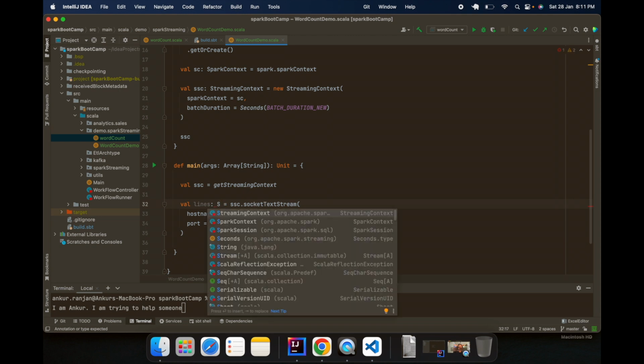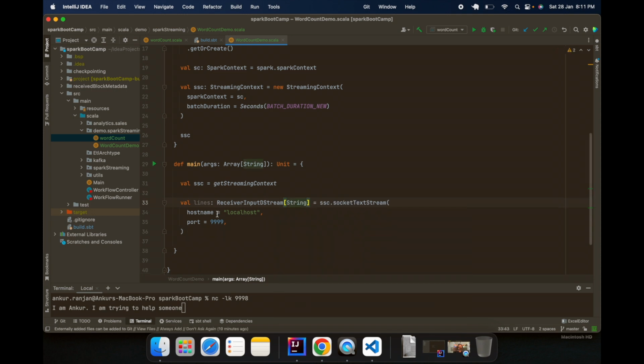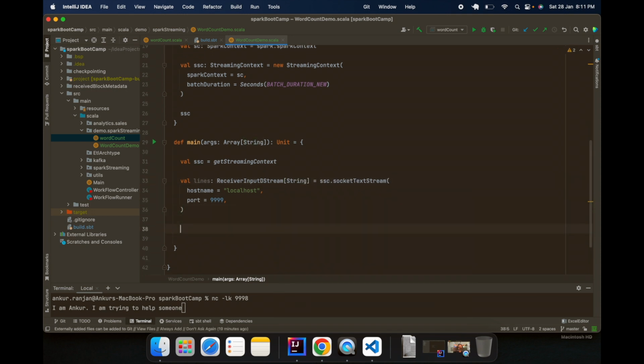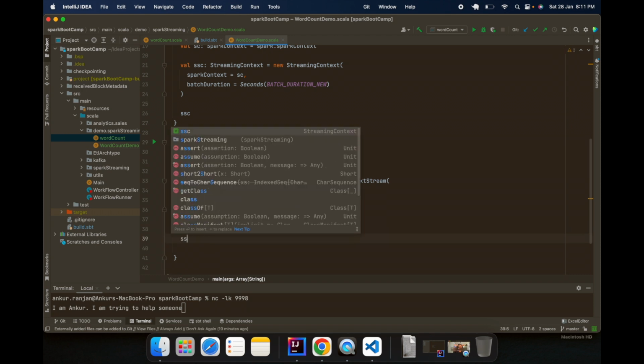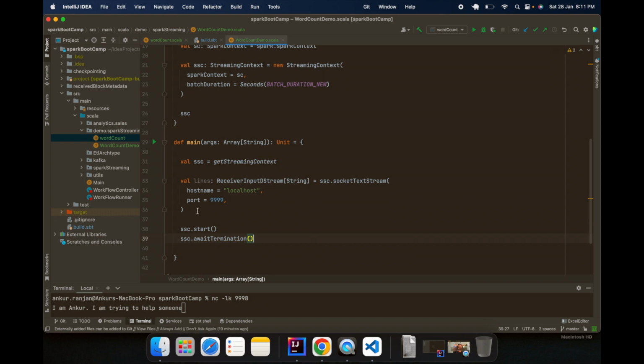So we can just check the data type also. How do I check the data type? Usually what I do, I just pass the wrong thing. It will show me that something is wrong, and now I'm getting, oh, I should be passing ReceiverInputDStream. So I will go and write ReceiverInputDStream of strings. Now we have got the data lines. For any Spark streaming application, it will not run unless you call the start function, and then we have to call ssc.awaitTermination. Cool.